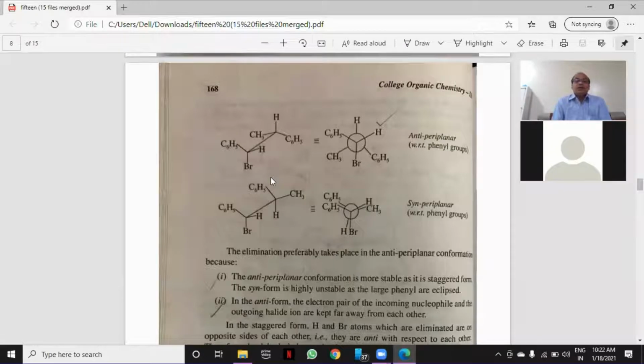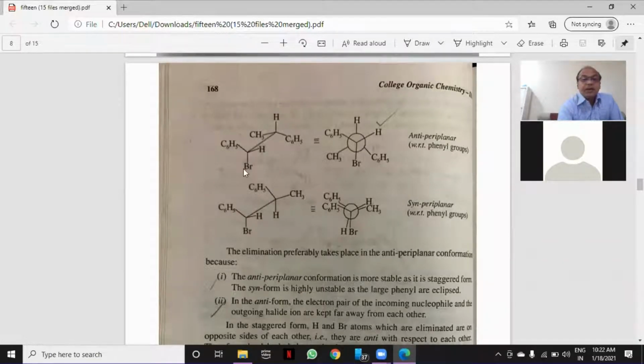Now we have to represent our alkyl bromide in Sawhorse projection formula. If you see carbon number 1, where C6H5, H and Br are attached.